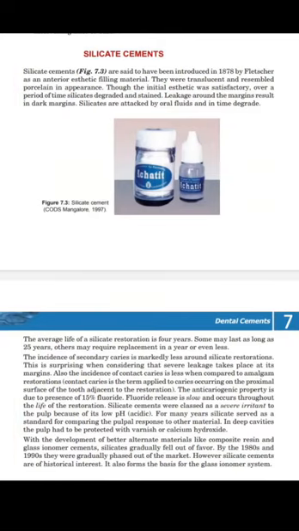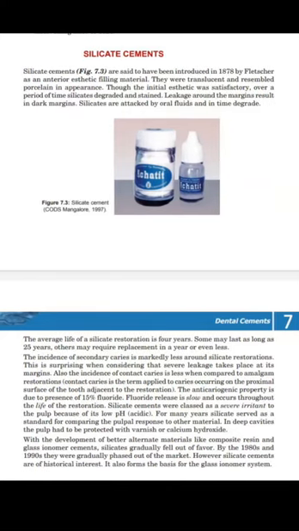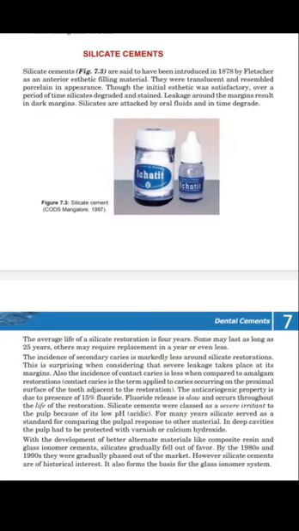The average life of a silicate restoration is 4 years. Some restorations may last as long as 25 years, but the average life is 4 years. Others may require replacement in a year or even less.